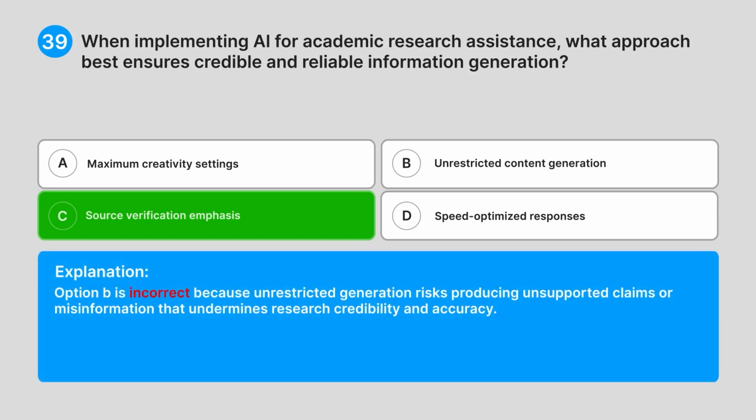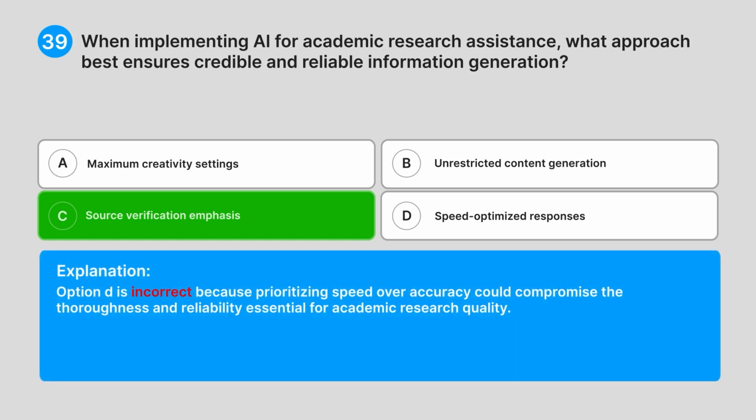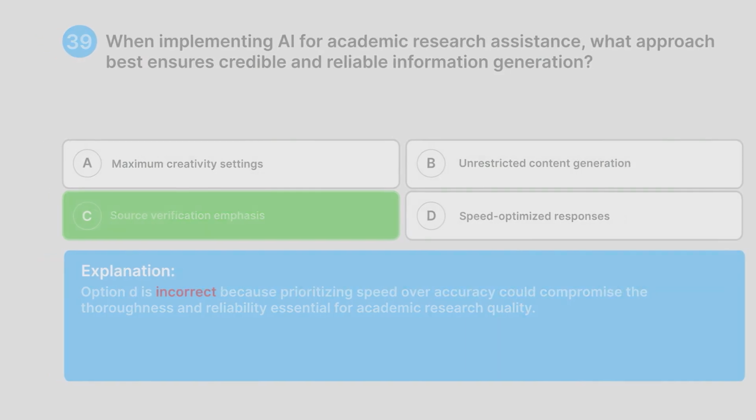Option B is incorrect because unrestricted generation risks producing unsupported claims or misinformation that undermines research credibility and accuracy. Option D is incorrect because prioritizing speed over accuracy could compromise the thoroughness and reliability essential for academic research quality.